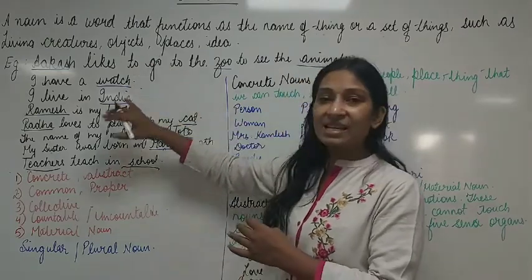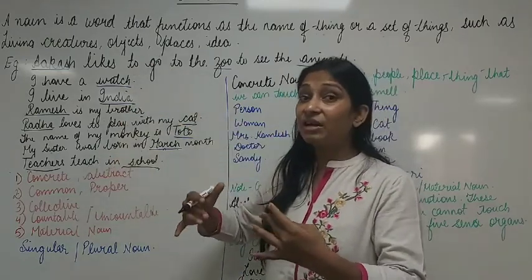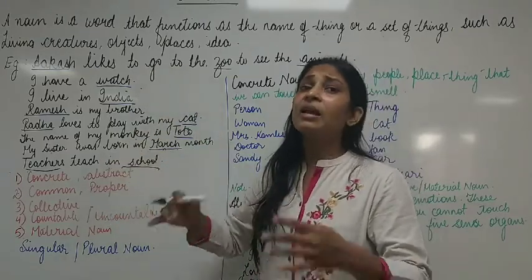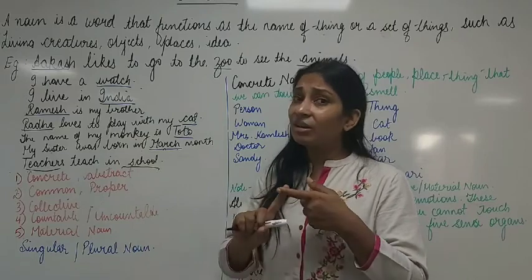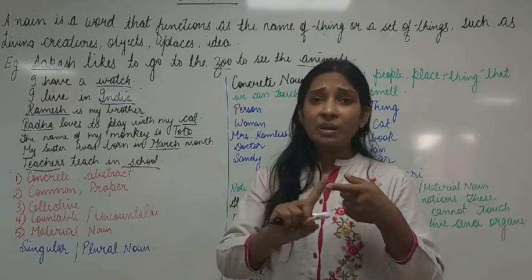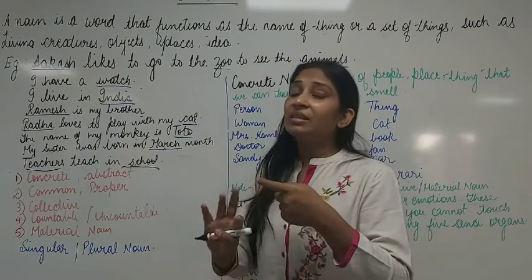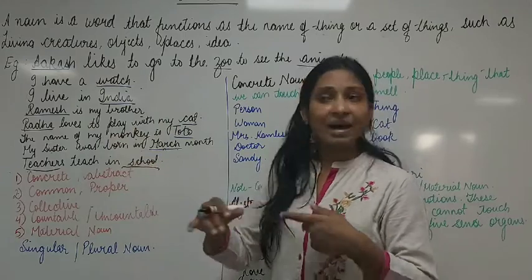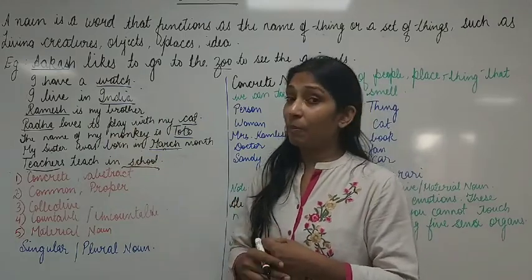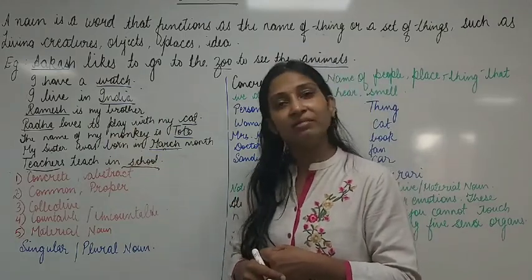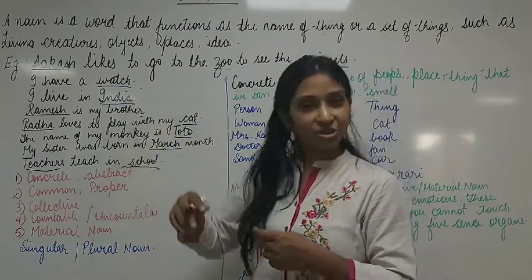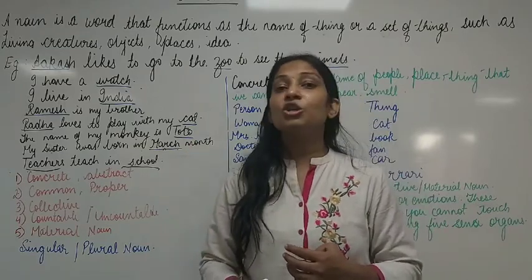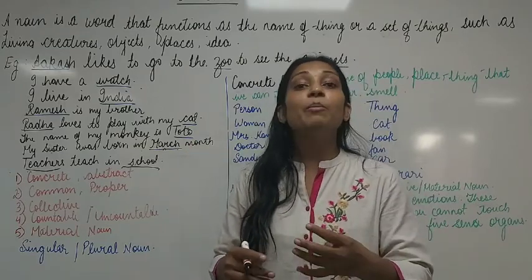So all these sentences are telling us different nouns. In all these sentences we are seeing that a noun is either the name of a living creature, it may be an animal or a person. Then we saw it is the name of a place, clear, like India, zoo and other places. It is the name of an object, a thing, right? So thing like watch is a thing here. And ideas and emotions, we haven't included any sentence here. So, he is a brave boy.